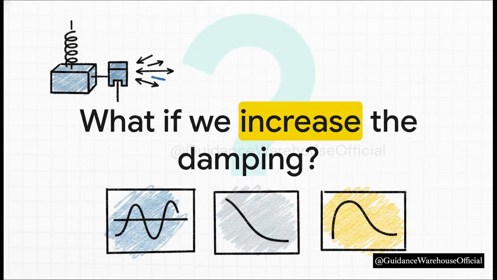But wait, here's where it gets really fascinating. What happens if we don't just have a tiny bit of friction, but we actively, intentionally increase the amount of damping in a system? Like, how does the system behave when it's fighting harder and harder against that energy loss? Well, the answer actually breaks down into three very distinct categories. Let's look at the first one.